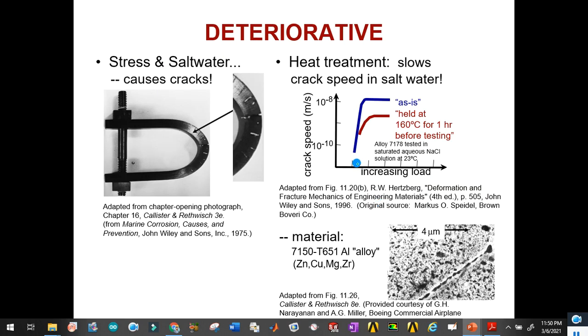Okay. So this is the deteriorative explanation of the stressed material. You can see that this bar is under stress and it is placed under salt water. And you can see, because of the bending stress, what will happen? Cracks will be generated because of the environment. There will be a chemical reaction under the stress form.